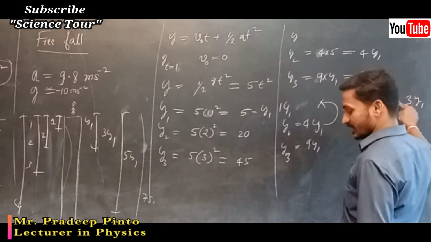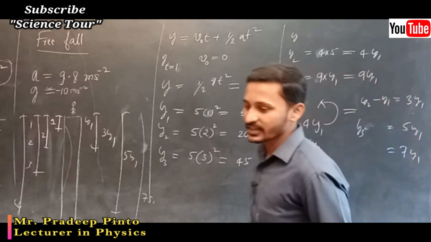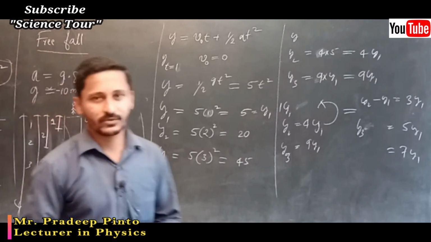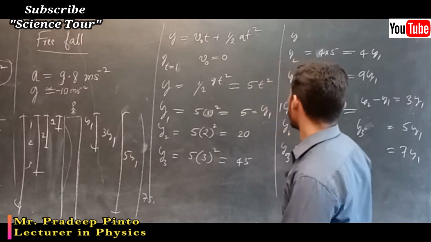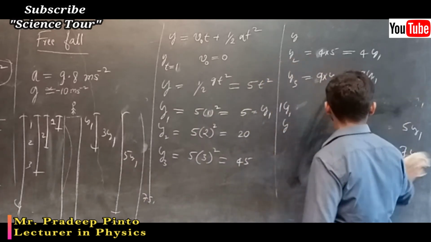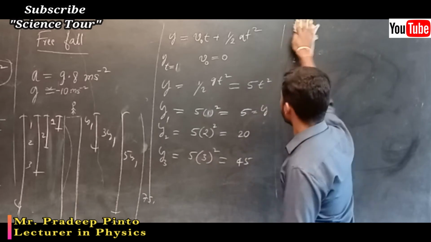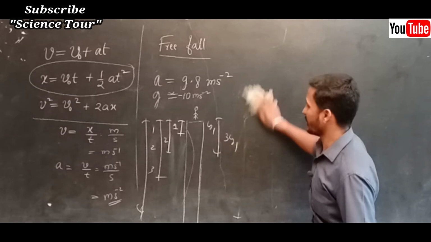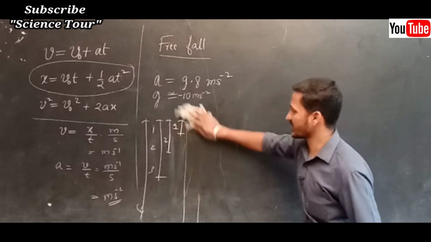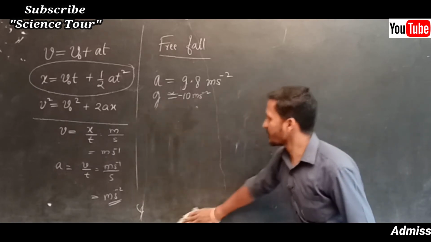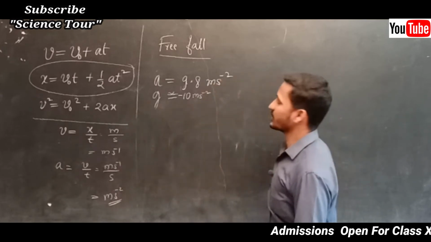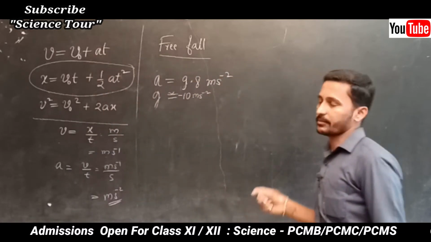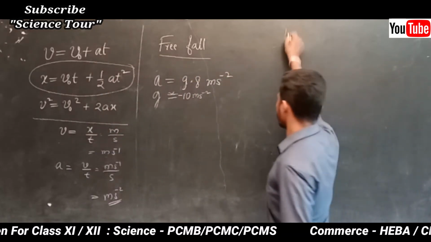So when the object is falling, this is the ratio, 1 time, 3 times. This is just a concept we wanted to discuss so that I can explain free fall. Free fall is nothing but what happens? It is going to accelerate, meaning velocity goes on increasing, in such a way that if you find the acceleration, it will be 10 meter per second square, or exactly 9.8 meter per second square.